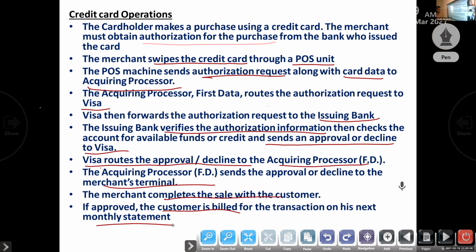Visa routes it to the acquiring processor, which sends the approval or decline to the merchant's POS terminal. Then the merchant completes the sale with the customer. So these are the credit card operations.